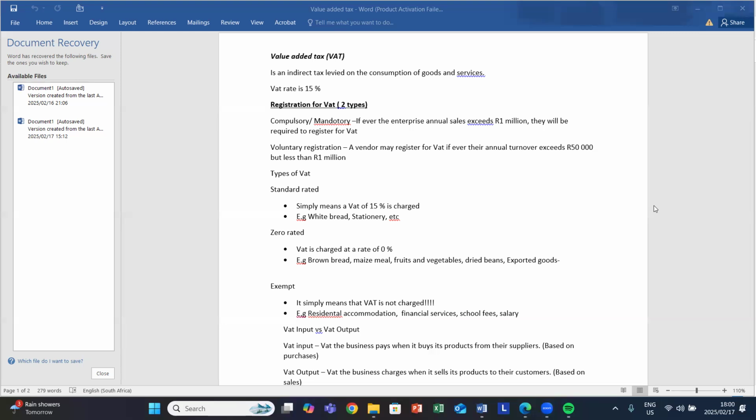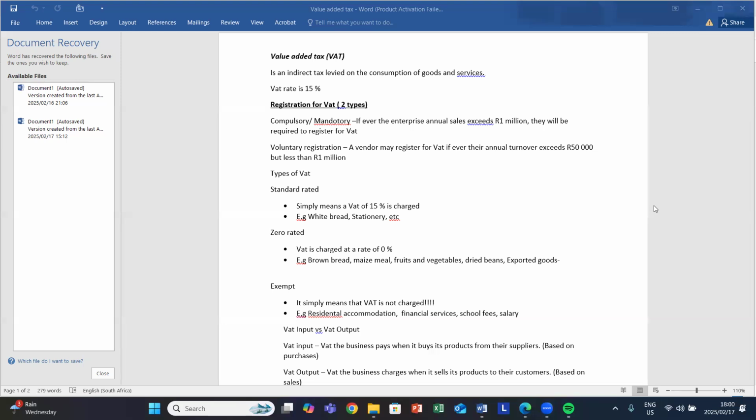So, we have two types of registration for VAT. Not all businesses can charge VAT. You cannot just wake up right now and say that I want to charge VAT and go and charge it. Rather, there's a registration you're supposed to follow. These are the instances in which you can register to become a VAT vendor. A VAT vendor is someone who's registered and can charge VAT. So these are the two types of registration.